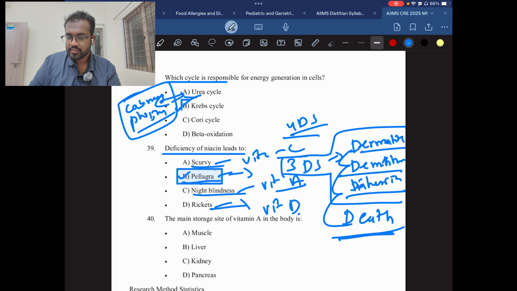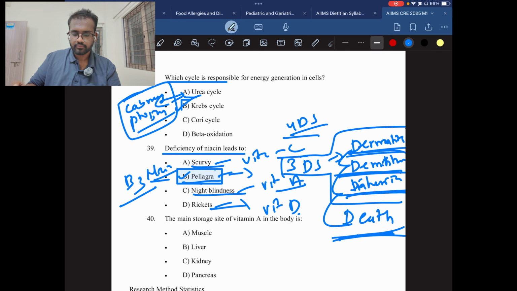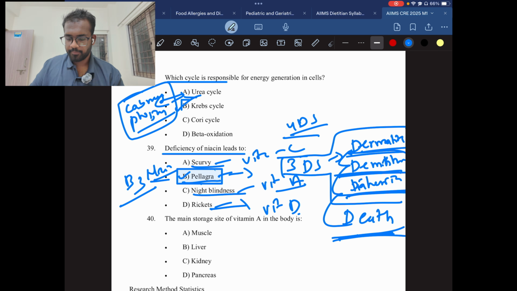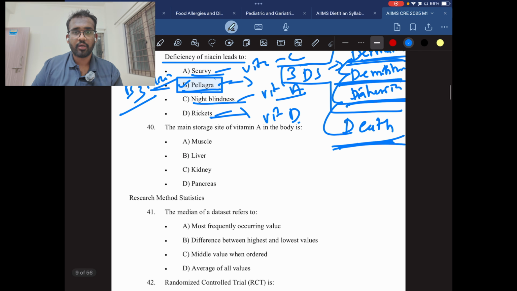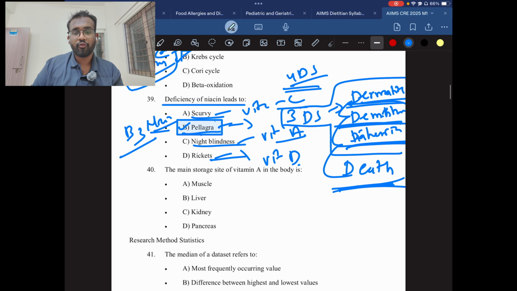If they ask 4Ds, you mention dermatitis, dementia, diarrhea, death. These are the 4Ds. If 3Ds, dermatitis, dementia, diarrhea. That's all. That is called pellagra. It is caused due to vitamin B3, niacin deficiency. So it is very crucial. Many questions are formed from this. So you need to remember 4Ds, 3Ds, and also niacin deficiency.